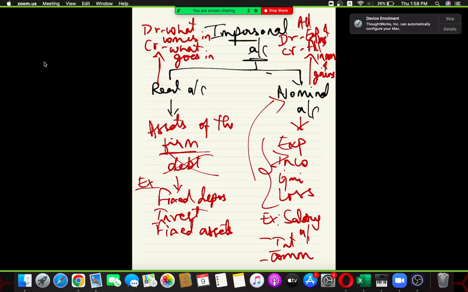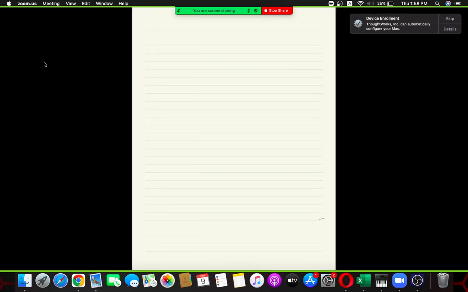In impersonal account, we saw the real account, where all the assets of the firm are recorded. And in nominal account, all the expenses, incomes, gains and losses are recorded. We have given a few examples for the same. Now, everyone, golden rules of accounting. Personal account, debit the receiver, credit the giver. Real account, debit what comes in, credit what goes out. Nominal account, debit all expenses and loss, credit all incomes and gains. Easy as of now? Digestible? Great, fantastic.